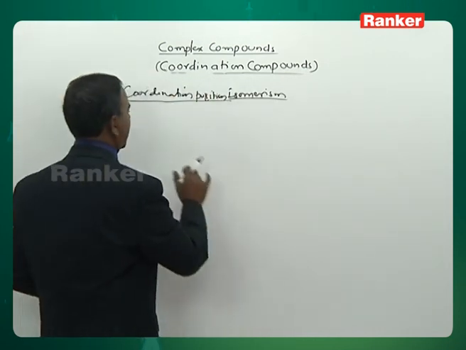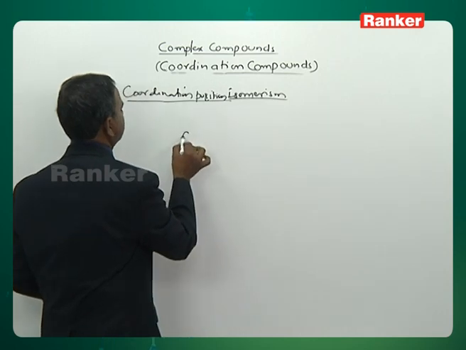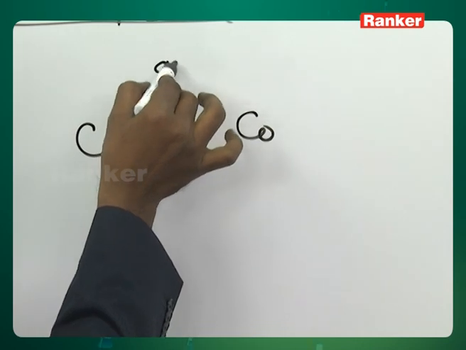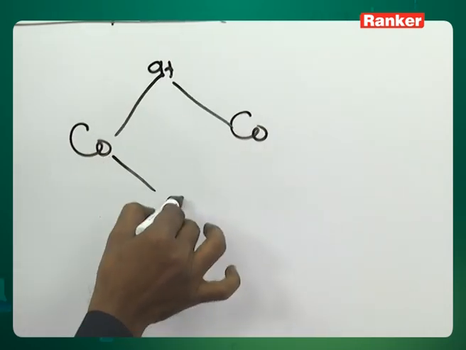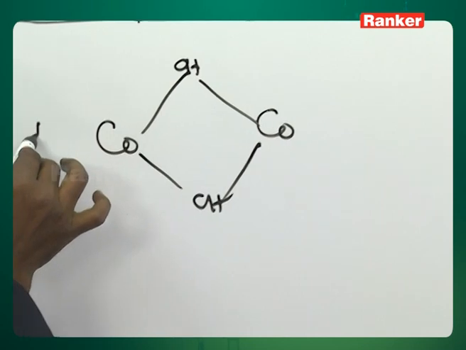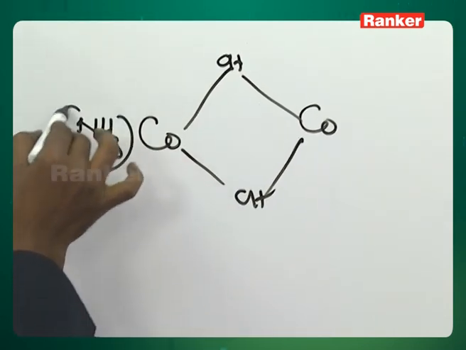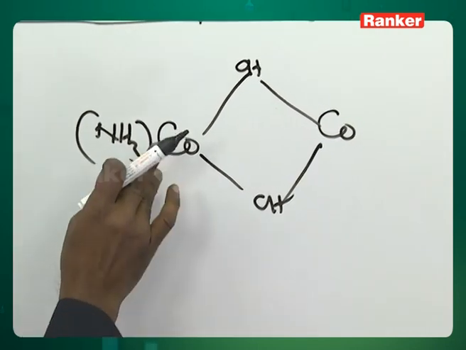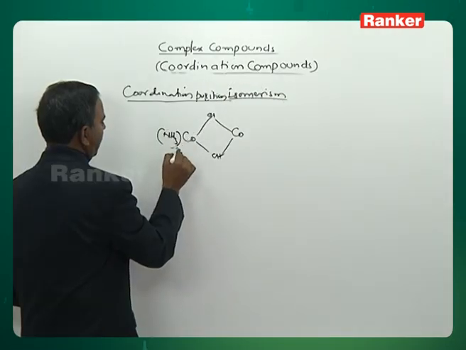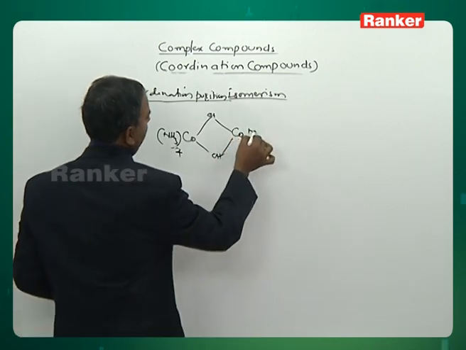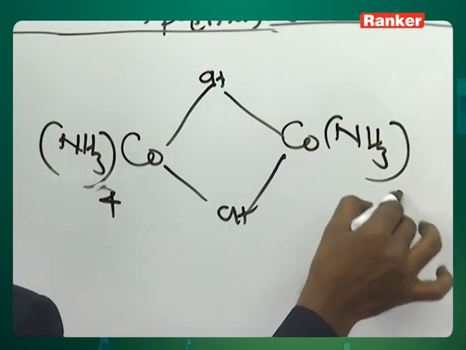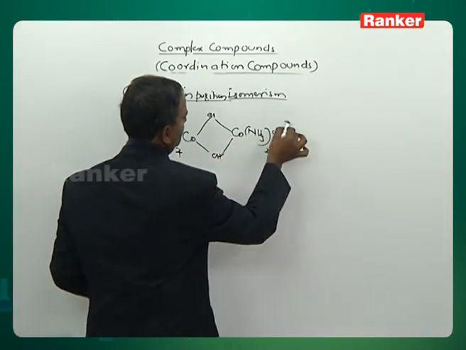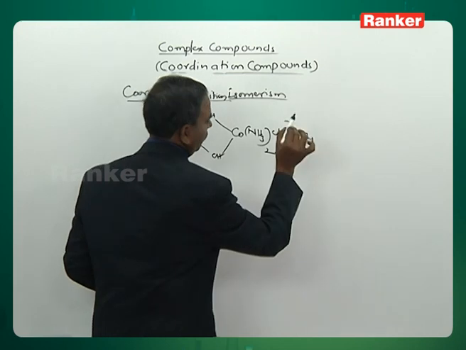See how I am writing a bridged complex. Look at the board. NH3 taken 4 times on this side, and on this side NH3 taken twice, Cl2, sulfate.